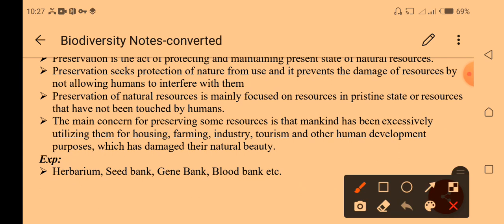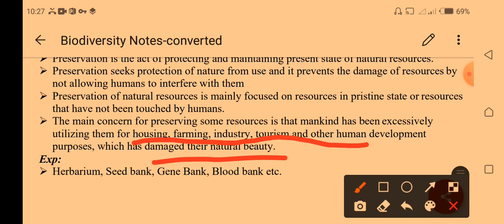The main concern for preservation is that mankind is utilizing these resources for housing, farming, industry, tourism, and other development purposes, which damage natural beauty. These things have created a negative impact on natural beauty.